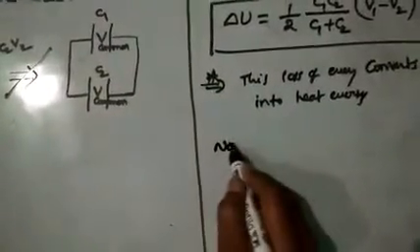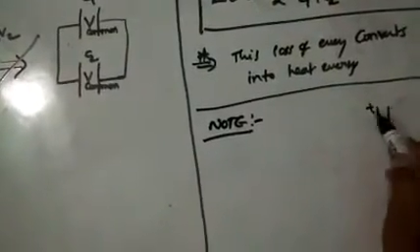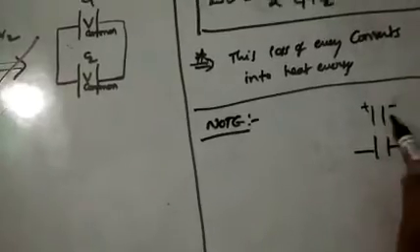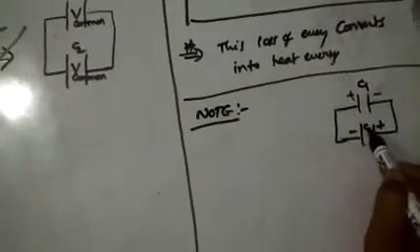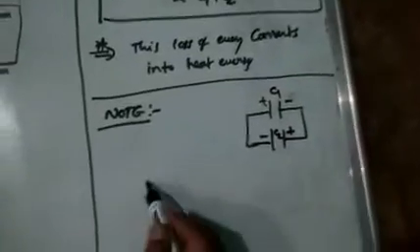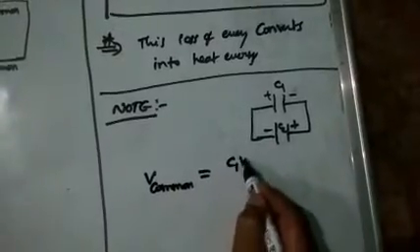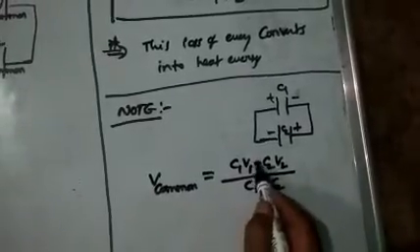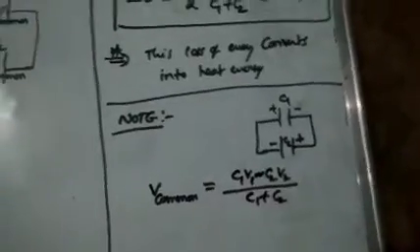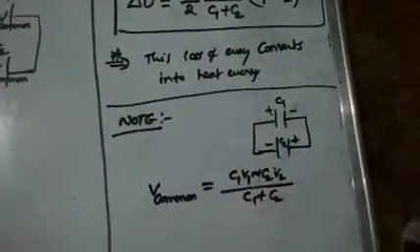Of course, there is a note point, which you will get very rarely. Positive and negative plates are there, like this, negative, positive plates, C1, C2. Same topic, this is case 2. If you are asking what the common potential is here, then you will get C1 V1 minus C2 V2 by C1 plus C2. That means here it is a difference, higher value minus lower value. Previously it was plus, but here it is a difference.